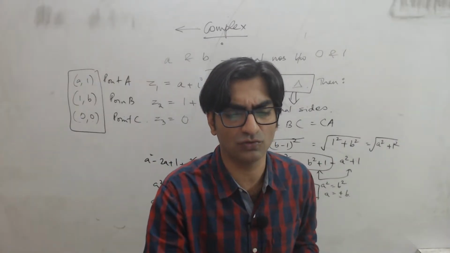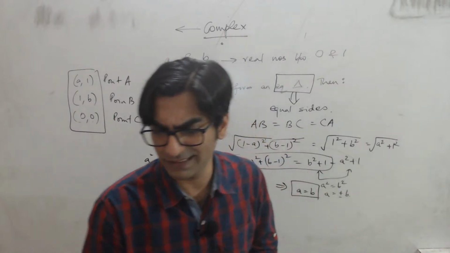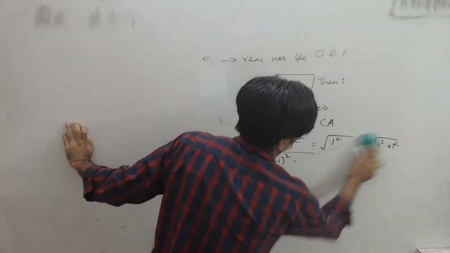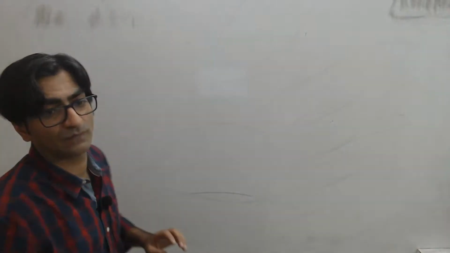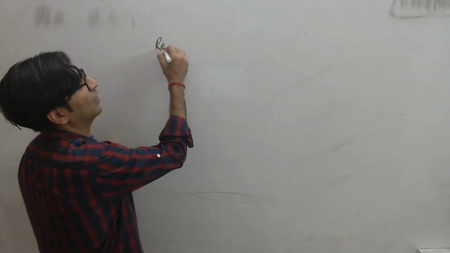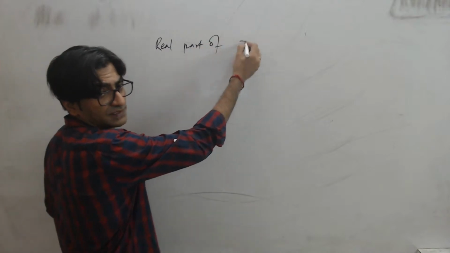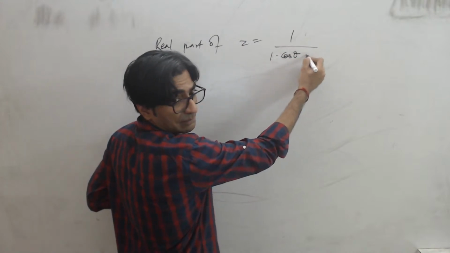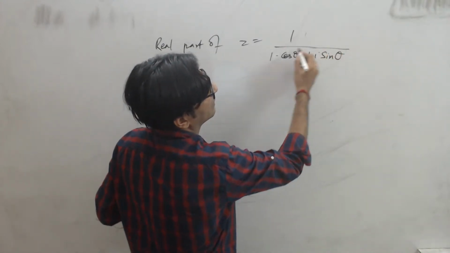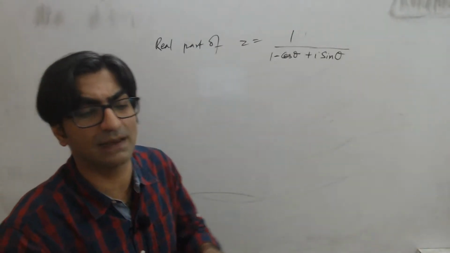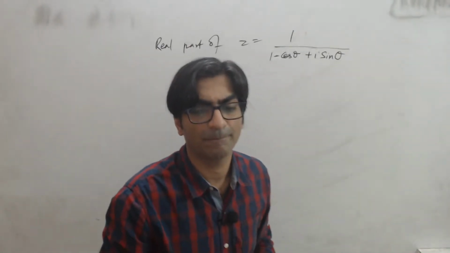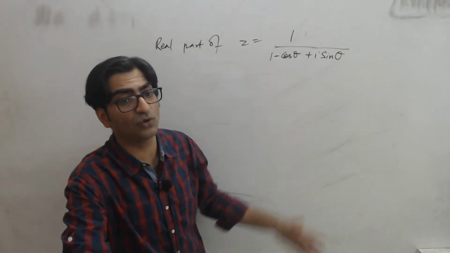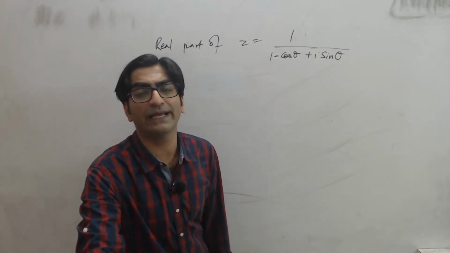Let's discuss question number 2, right? And those of you who can't see it in your accounts, let me pull that up on the board right now. Okay, this one says find the real part of z is equal to 1 upon 1 minus cos theta plus I sin theta. Find the real part of this complex number is the next question.